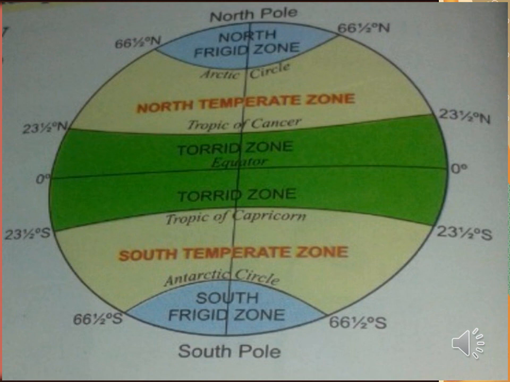Whereas temperate zone gets the slanting rays of the sun, so this is not too hot and not too cold. So this is the moderate temperature zone. And the last one is the frigid zone, as this zone gets the minimum sunlight and sun rays. So it is the coldest region of the earth.